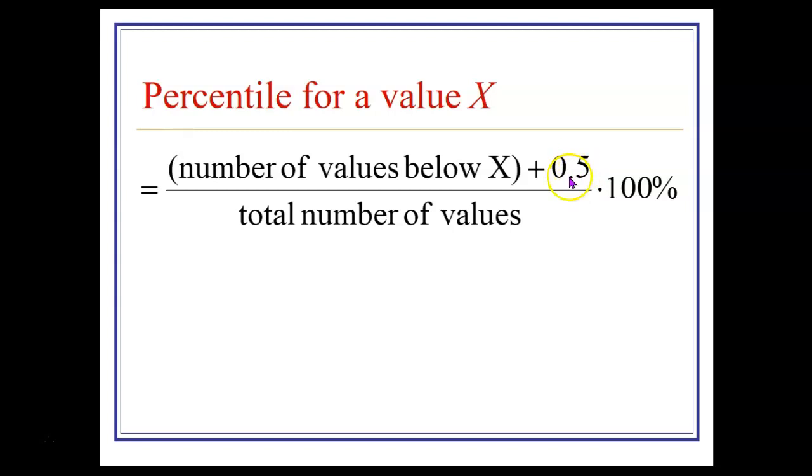The idea behind that is, do you count X itself as being below itself? Well, it's sort of half below and half above. So this is to account for that. So you count up the number of values below the one you're interested in, add on 1/2 or 0.5, and then divide by the total number of values, and then multiply by 100% to convert it to a percent.